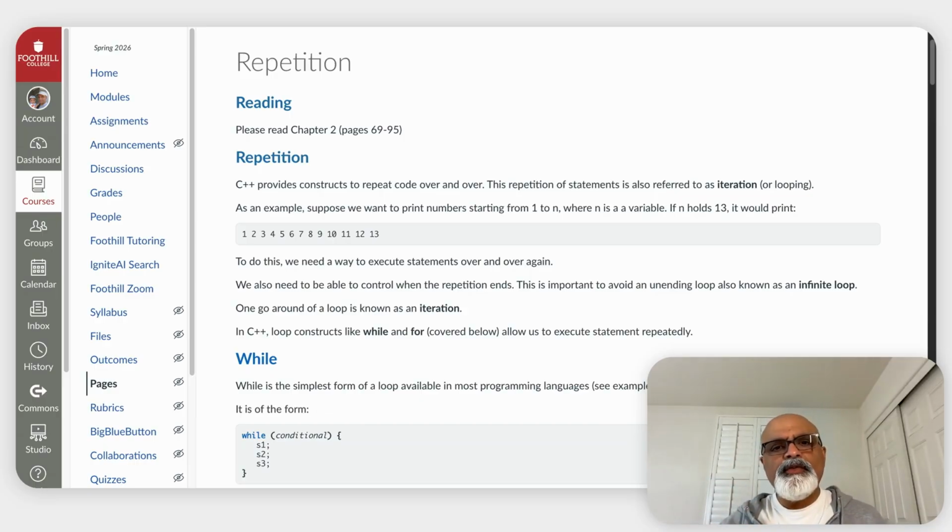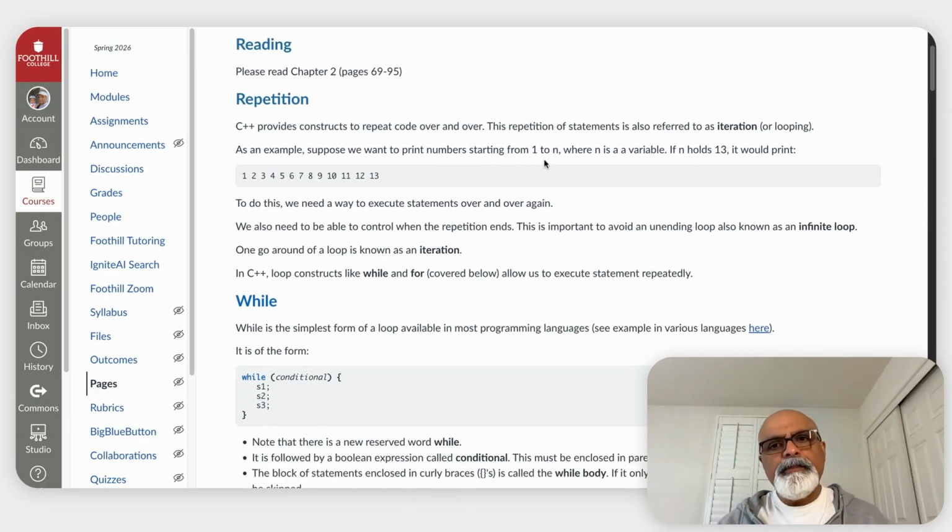Now, repeating code over and over again in C++ is called iteration or looping. As an example, let's take the situation where we want to print numbers from 1 through n, where n is being held in a variable. If n holds 13, we would print 1, 2, 3, 4, and so on till 13. To do this, we need a way to execute statements over and over again, and we need a way to control the repetition so it actually ends.